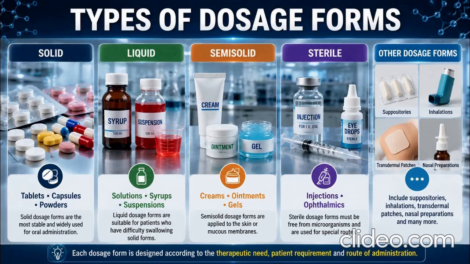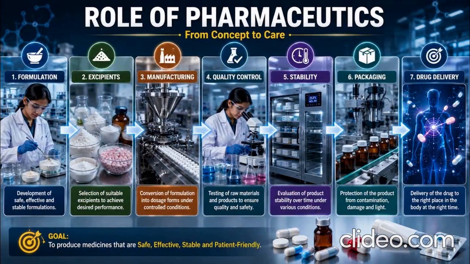Sterile dosage forms. Examples include injections and ophthalmic preparations. These products require strict control of microbial contamination and must meet appropriate quality requirements. Other dosage forms. We also have suppositories, inhalations, transdermal patches, nasal preparations, and novel drug delivery systems. Each dosage form is designed according to the specific therapeutic and patient requirements.